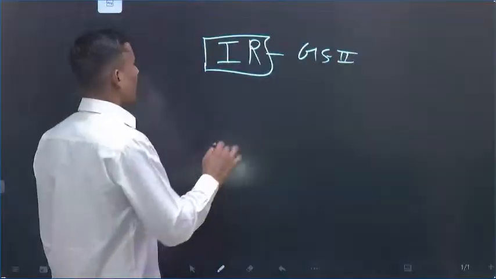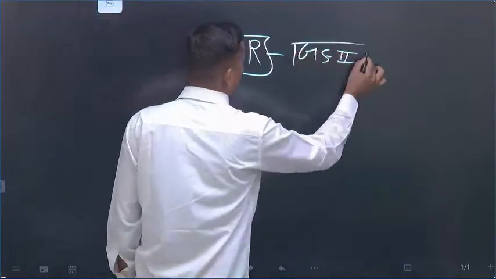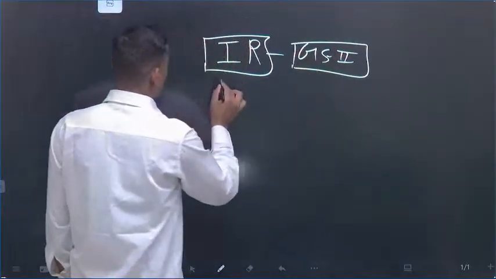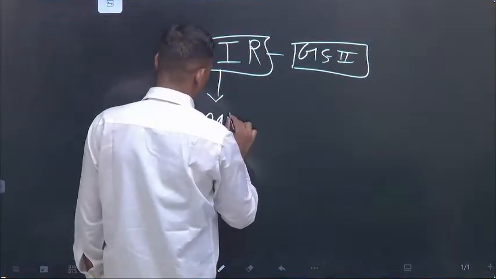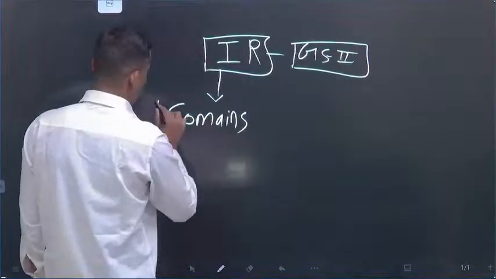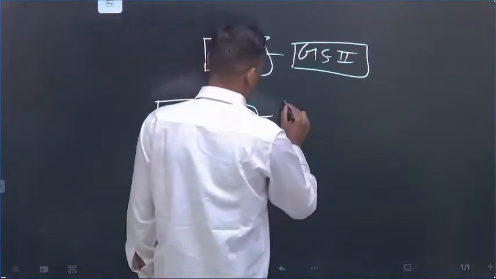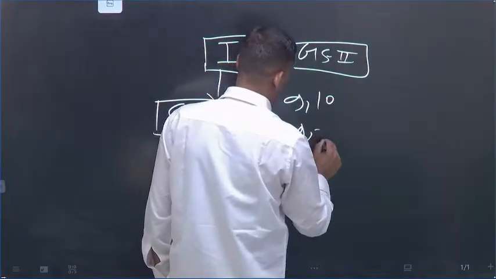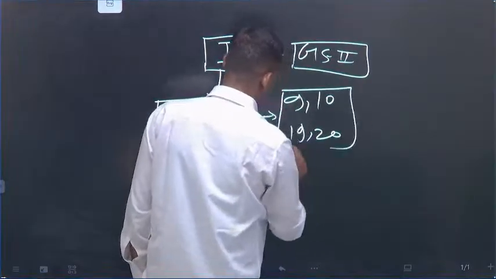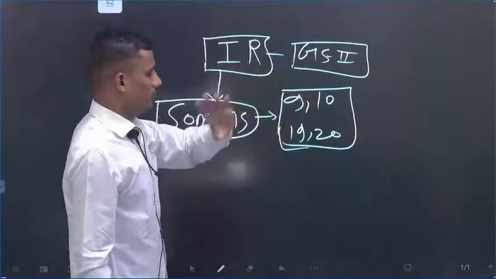We are going to start IR. As you know, it is a part of GS2. IR carries 50 marks in mains, that is questions number 9, 10, 19, 20. So why do we want to study IR? Because of these 50 marks.